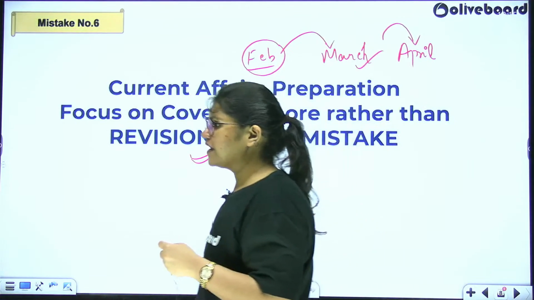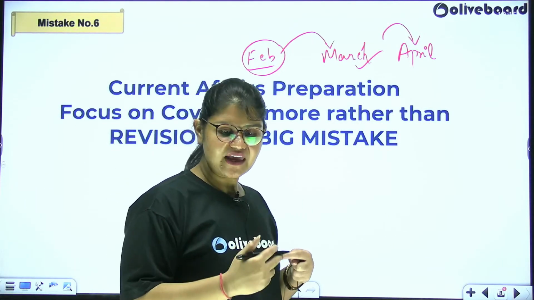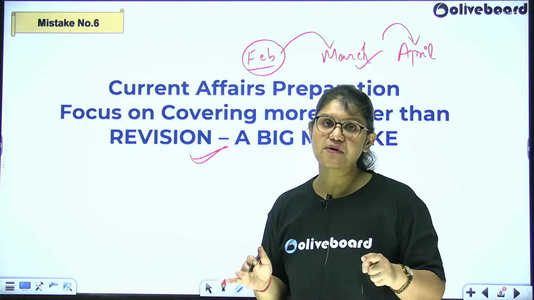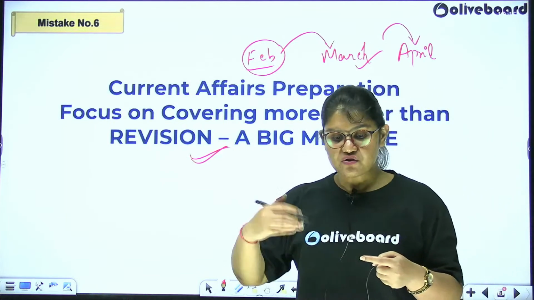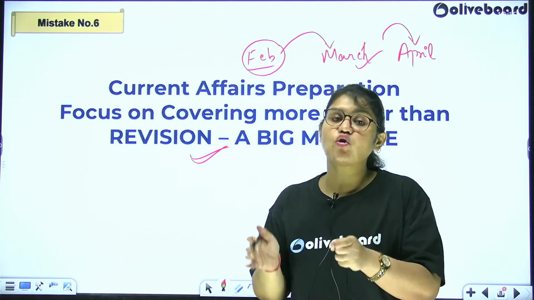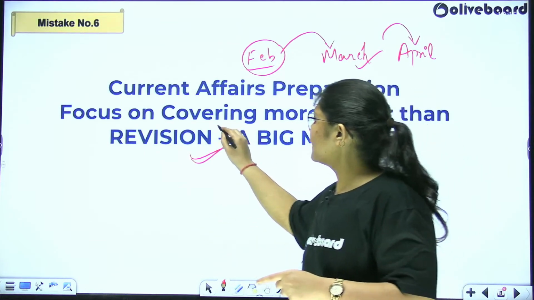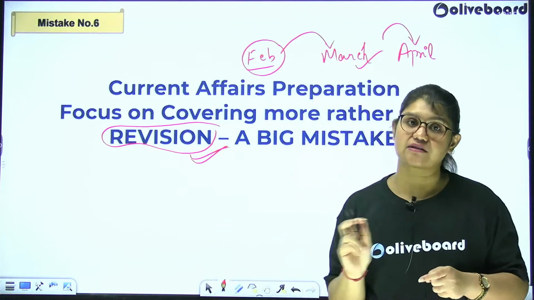I understand you feel like, let's cover Feb, March, April, May very quickly. That happens usually because of the lack of time and because you feel there is so much to cover. You keep jumping from one to the other. But between those jumps, revision is very important, which we usually keep for the last. Don't keep it for the last.